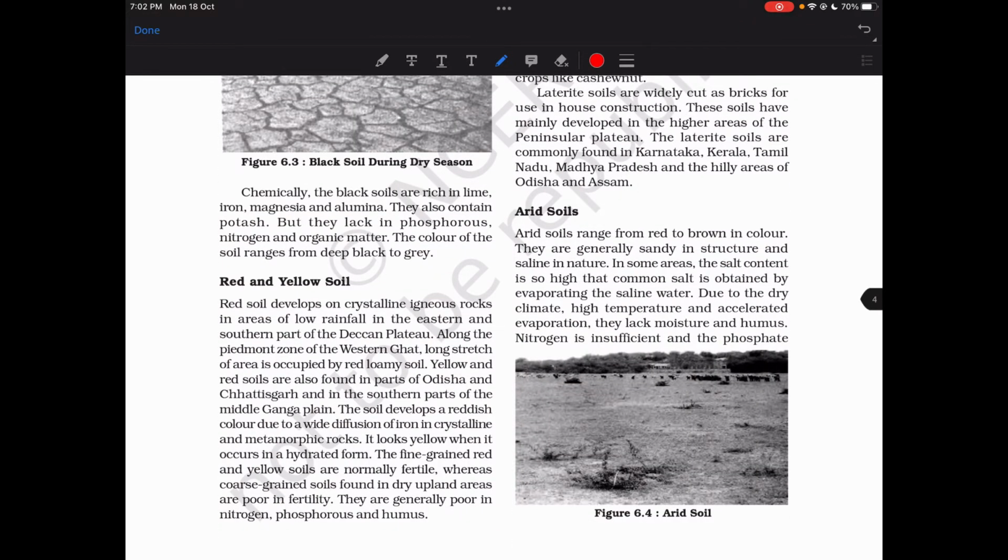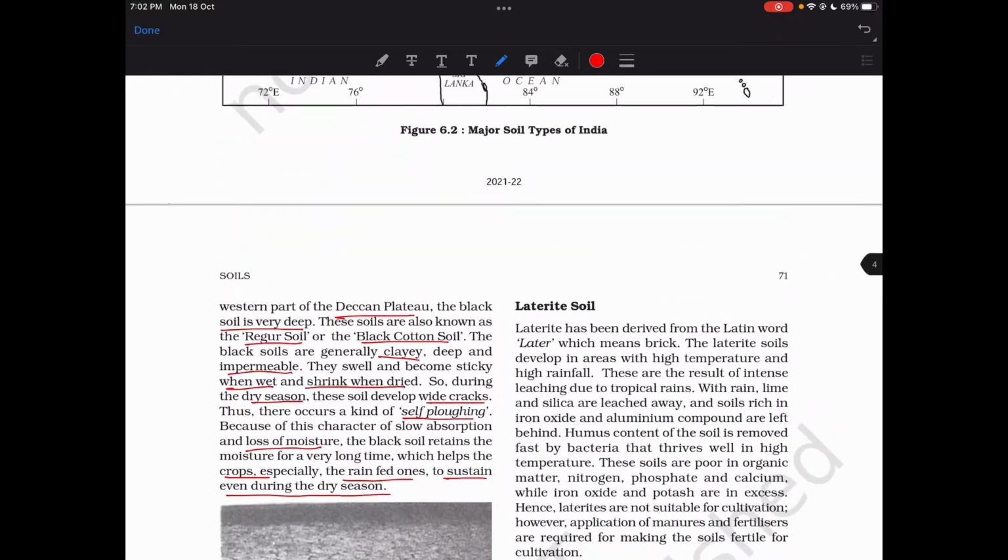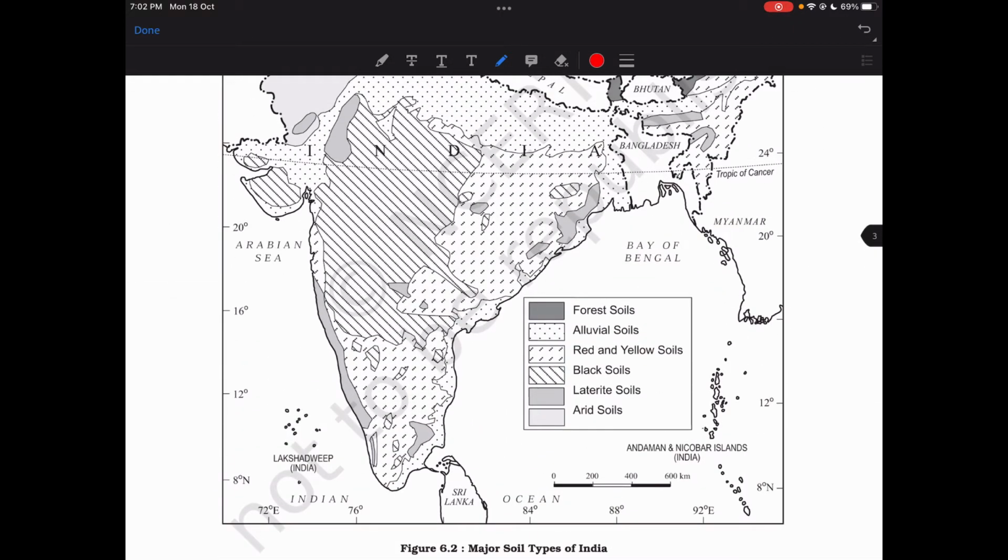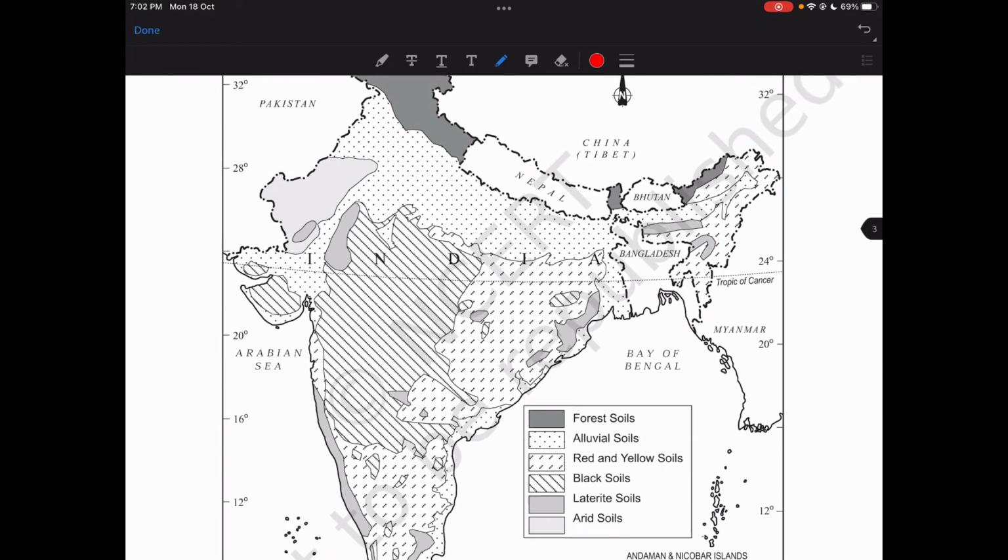Chemically, black soils are rich in lime, iron, magnesium, and alumina. They also contain potash. They lack phosphorus, nitrogen, and organic matter. The color of the soil ranges from deep black to grey. This is the Rajasthan portion, Gujarat. All this is alluvial.